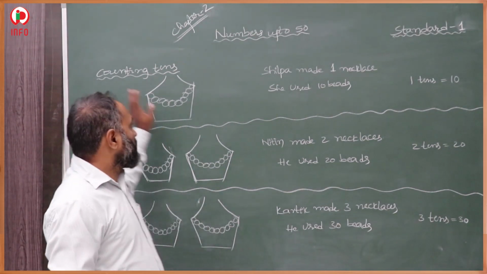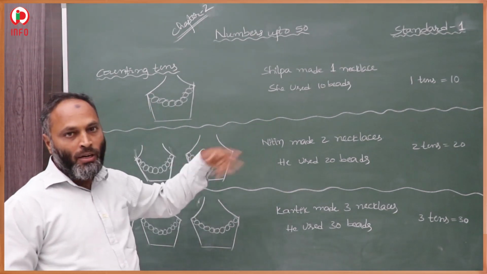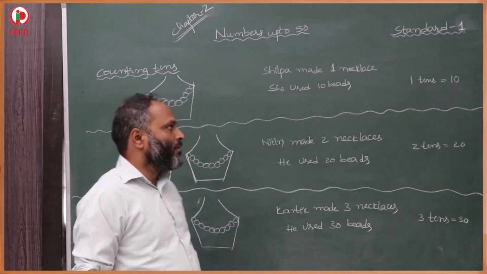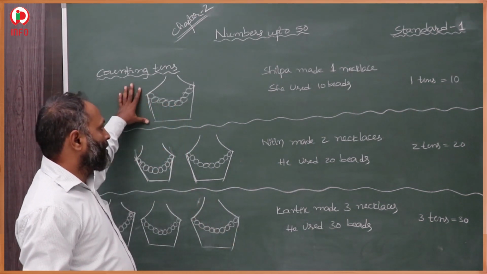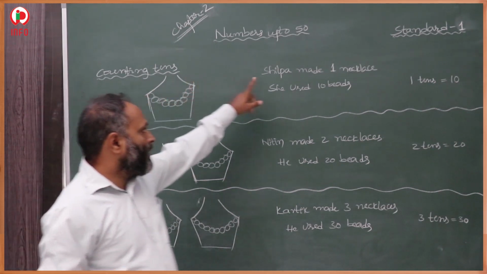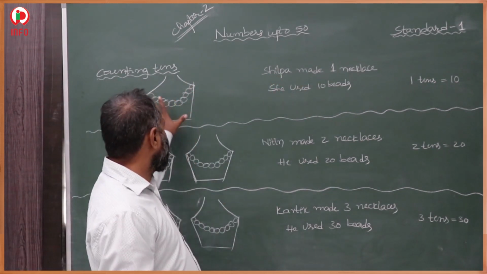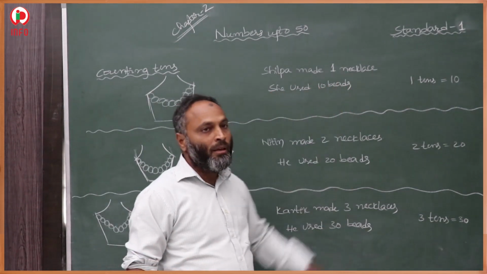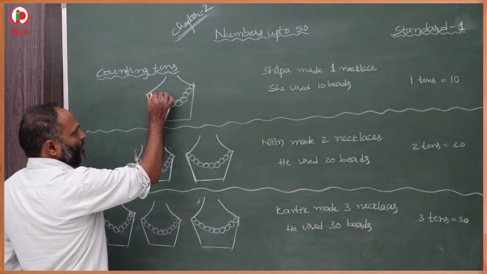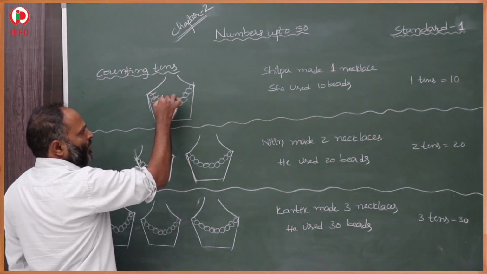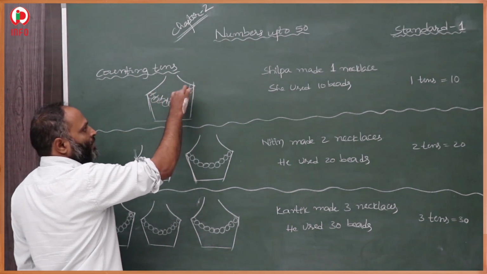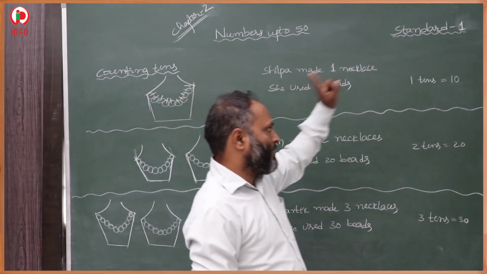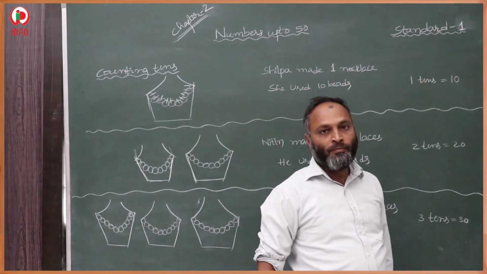Now here we are counting tens: 1 ten, 2 tens, 3 tens, 4 tens, 5 tens. How to count tens? Listen here. This is a necklace. Shilpa made only one necklace. She used 10 beads: 1, 2, 3, 4, 5, 6, 7, 8, 9, 10. 10 beads she used. It means 1 ten. 1 ten is equal to 10.